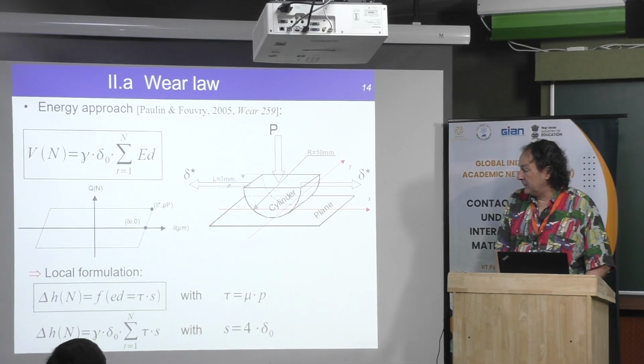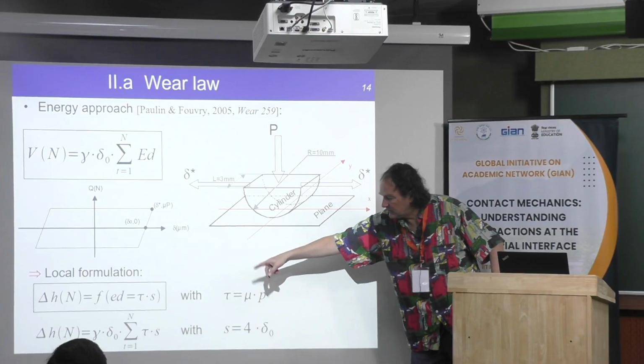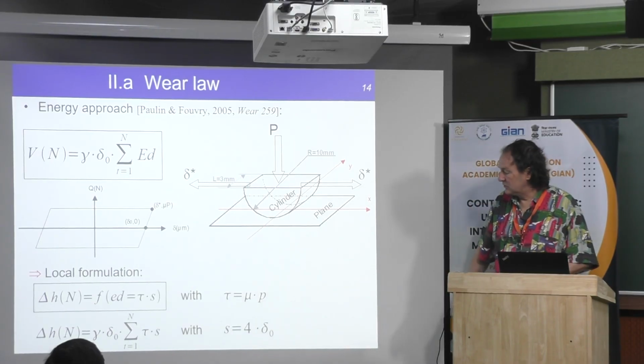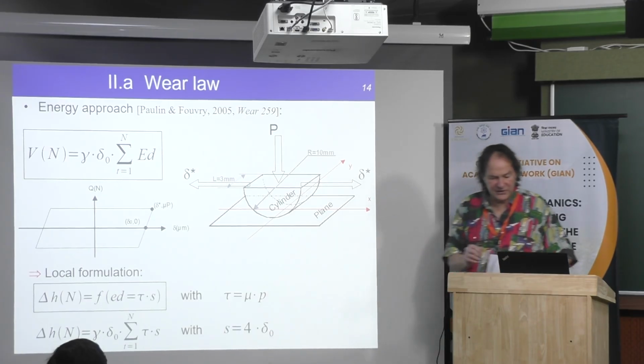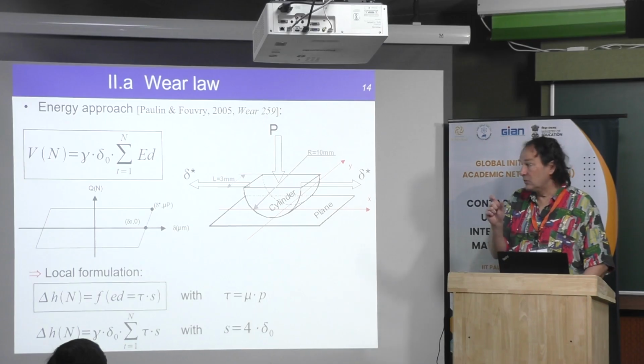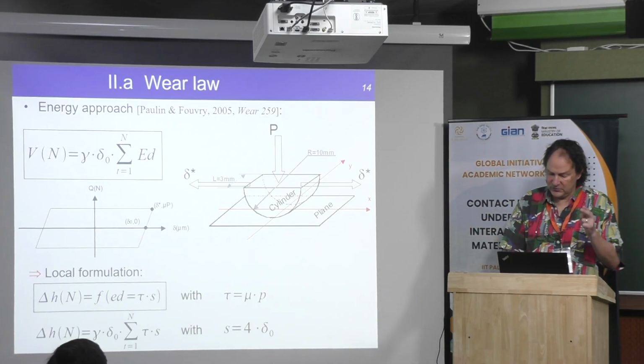Okay. And then here is another way to write the wear depth with gamma, the first coefficient, which is the wear coefficient, and then here you can consider the tangential displacement. Delta 0 is the amplitude, in fact, starting from 0 to the maximum, from 0 to the minimum minus delta 0.